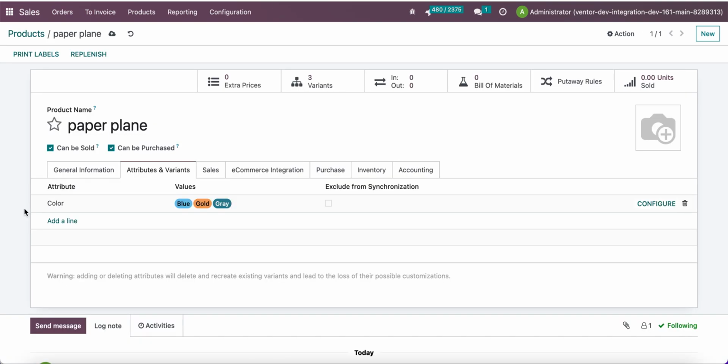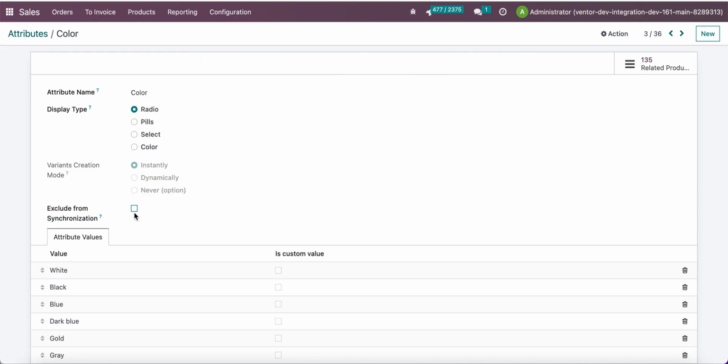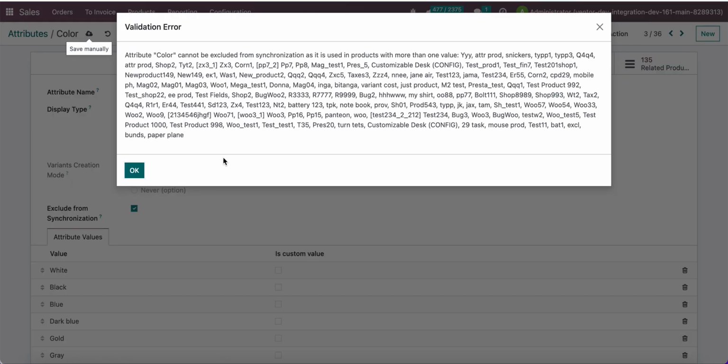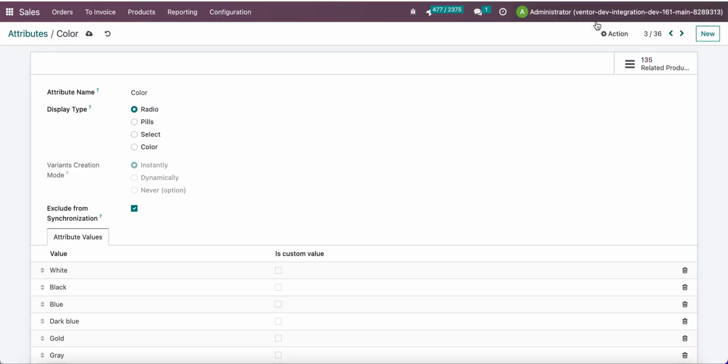As we saw before, I already created 3 product variants with use of this attribute, so it will not be possible to exclude it. Let's check. I will activate this checkbox, click on save, and here we can see that our attribute cannot be excluded because it's used in product with more than one value, and here we can see the list of these products.